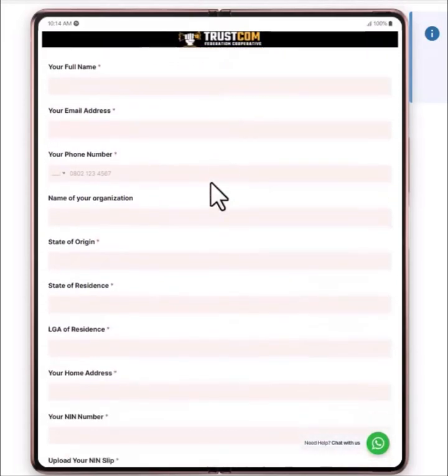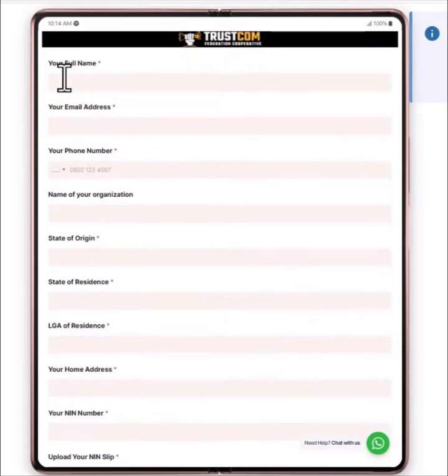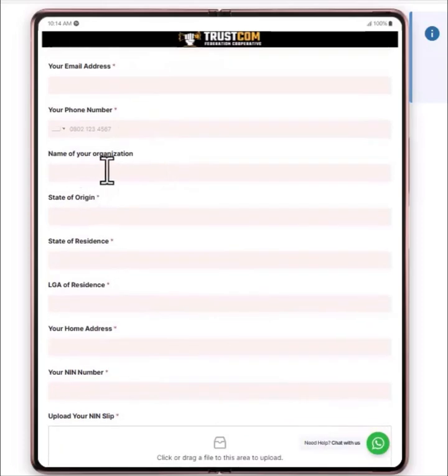Can you see this? All right, so your full name, you just need to type in your full name, your email address, your phone number, the name of your organization. Of course, this is not required, just in case you have an organization, okay? It is not a mandatory field because this is an optional field, just in case you are an individual that does not have an organization. I believe you understand what I mean.